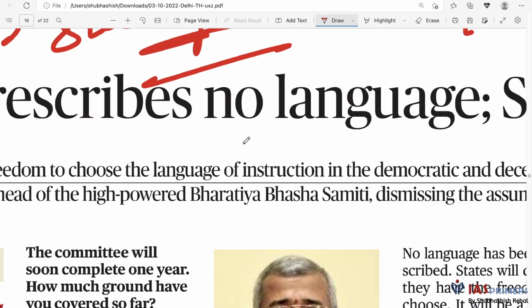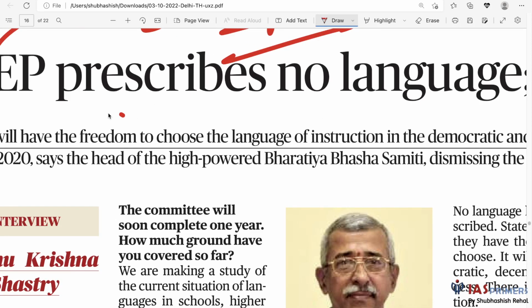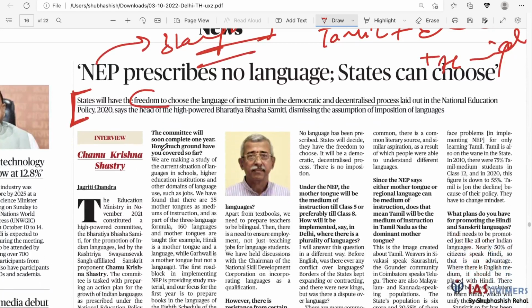So what the committee is saying is that the states will have the freedom to choose the language of instruction, in a democratic and decentralized process. So it's up to them how they want to go about it. It's not being enforced upon anybody. So the high powered Bharatiya Bhasha Samiti, Indian Language Committee, is dismissing the assumption of imposition of languages.